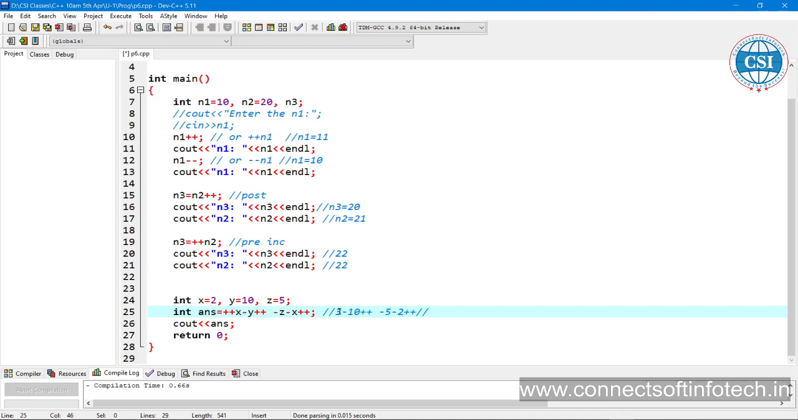What is the value of x? Plus 2. Okay, then minus 10.